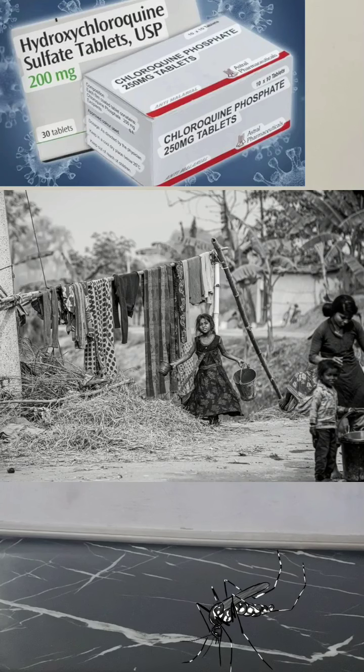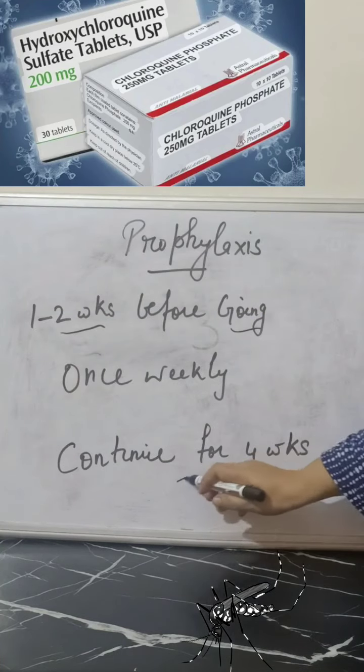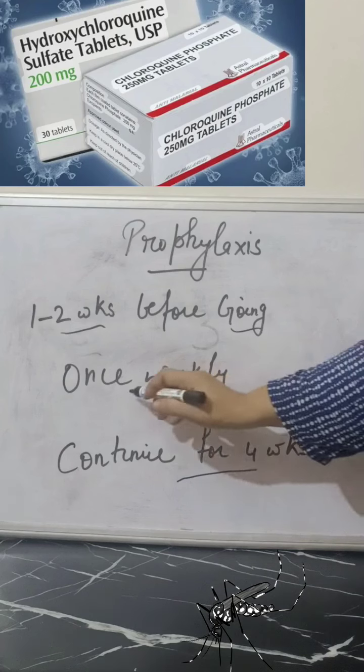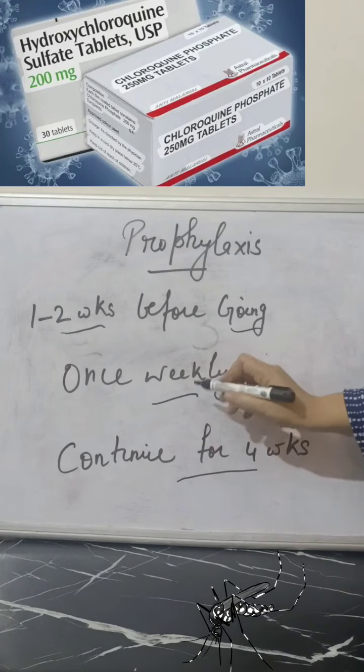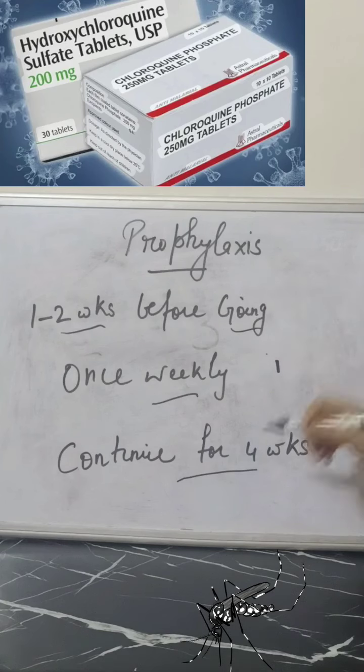Prophylaxis: whenever you go to endemic, malaria-prone areas, what should we do? We should take chloroquine 1 to 2 weeks before going and continue it for 4 weeks after coming back from that place. It is taken weekly, once a week, 1 to 2 weeks before going and continuing till 4 weeks after coming back.